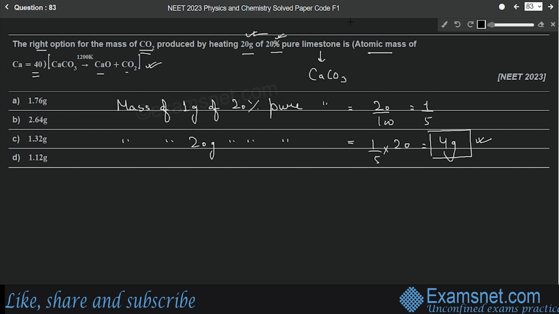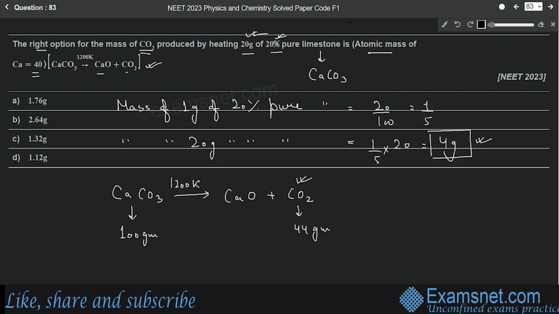For that we have a reaction: calcium carbonate, that is limestone, is heated at 1200 Kelvin. This reaction is also mentioned in the question. Calcium oxide and carbon dioxide are produced. We have to find out the mass of carbon dioxide produced. So what is the molar mass of calcium carbonate? It will be 100 grams, and the molar mass of carbon dioxide will be 44 grams.